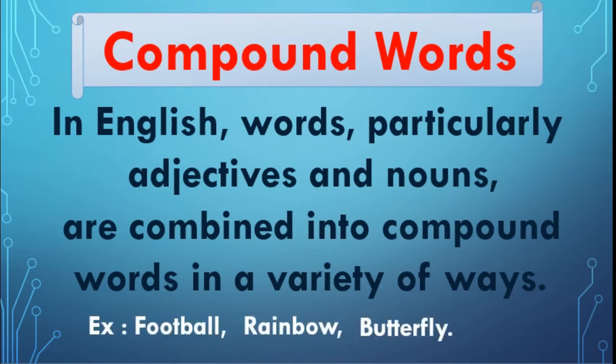Example, foot plus ball, it becomes football. You know the meaning of foot, you know the meaning of ball, but this football is different from these 2 words. This is a new word combined together of 2 words, correct? And it became a new word of different meaning.